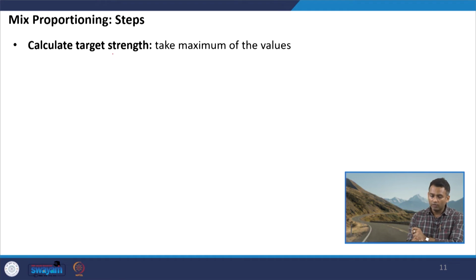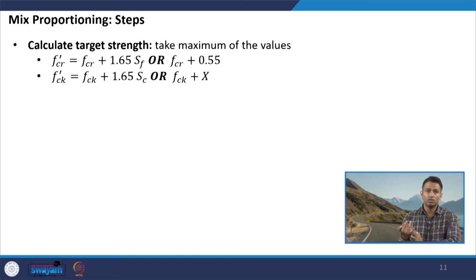First we have to calculate the target strength. If you remember, we have discussed the characteristic strength. In order to achieve the criteria of the minimum characteristic strength, our target strength should be higher. We should target for higher strength, and then only we will be confident that once we complete the mix design, the actual strength at least satisfies the minimum criteria of the characteristic strength. So, this f dash corresponds to the target strength, whereas f corresponds to the characteristic strength.